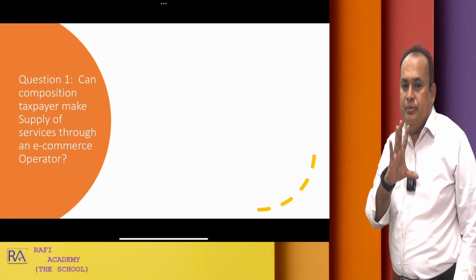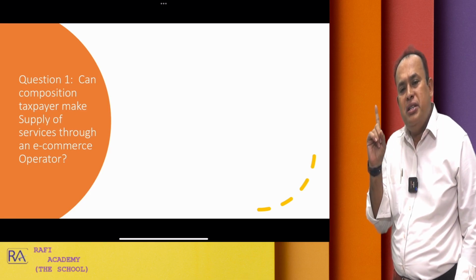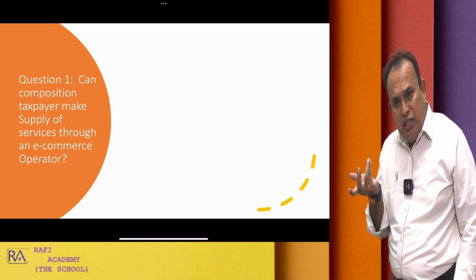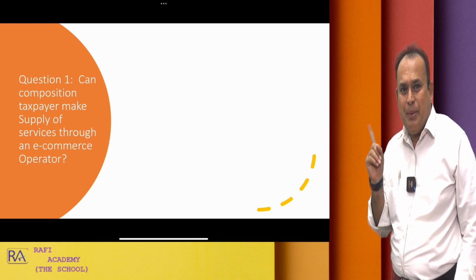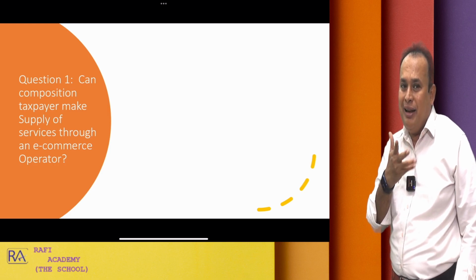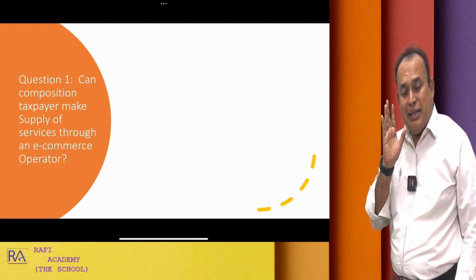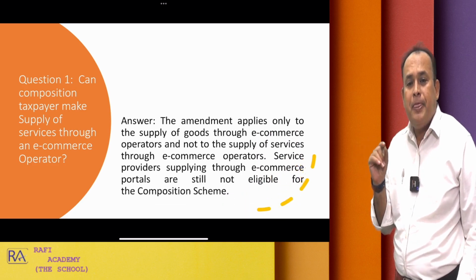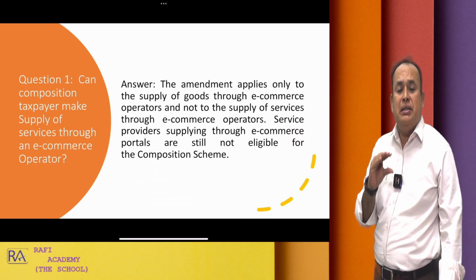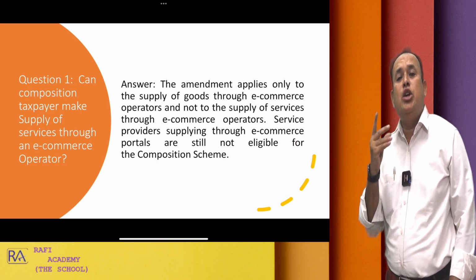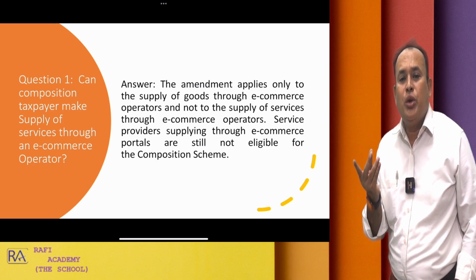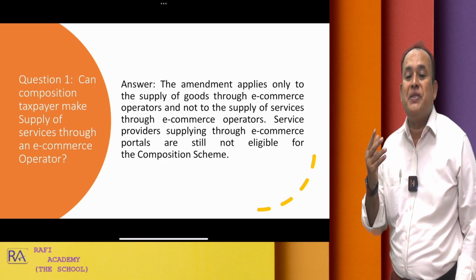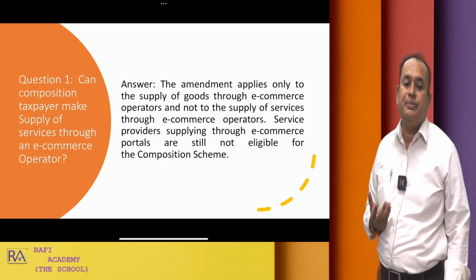Question number 1. Can the composition taxpayer make supply of services through an e-commerce operator? Hey, supply of services, for you, the law has not been amended. The restriction continues for you. The amendment applies only to the supply of goods through an e-commerce operator and not to the supply of services through an e-commerce operator.